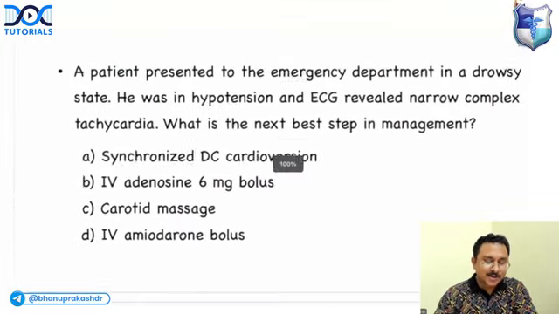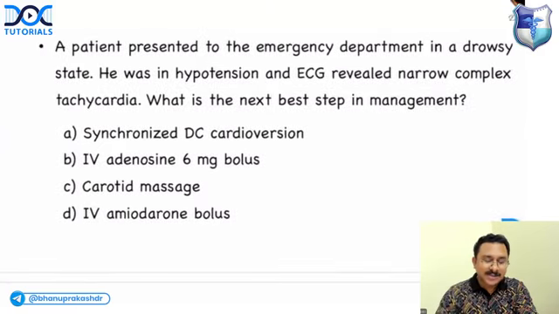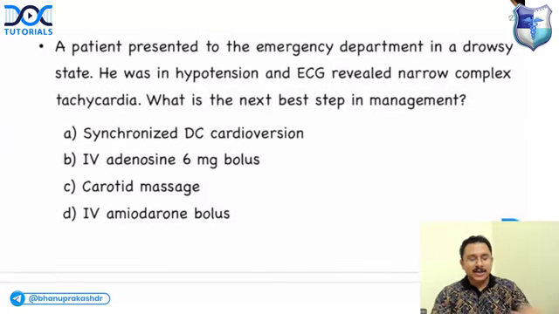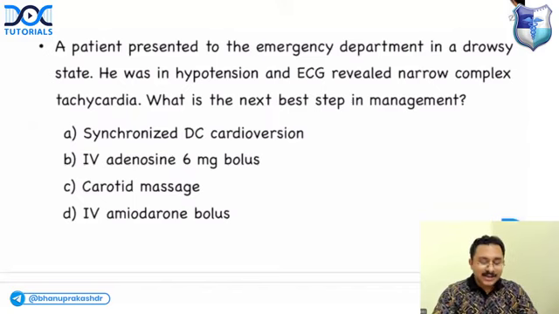Now, let's have a look at an MCQ. A patient presented to the emergency department in a drowsy state. He was in hypotension and the ECG showed a narrow complex tachycardia. What is the next best step in the management? Can you tell me what is the answer? What is the next best step in management?